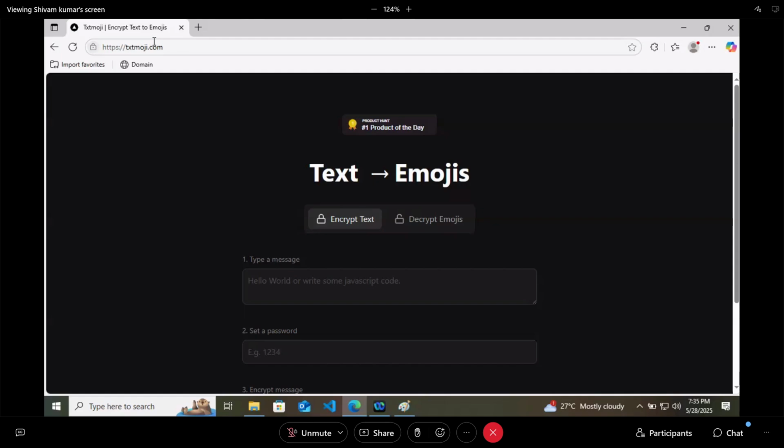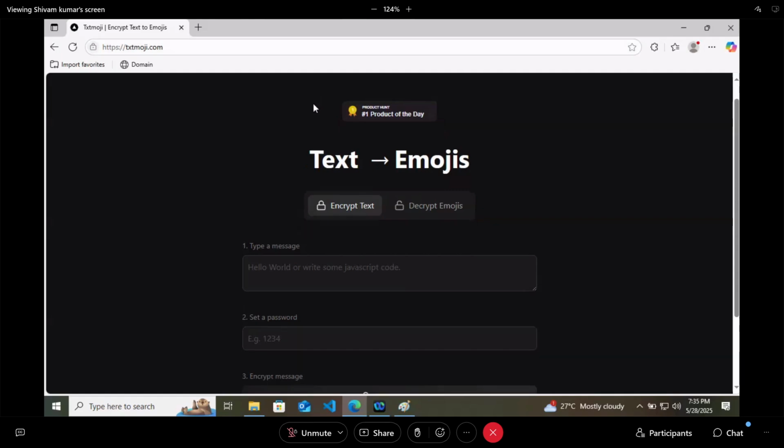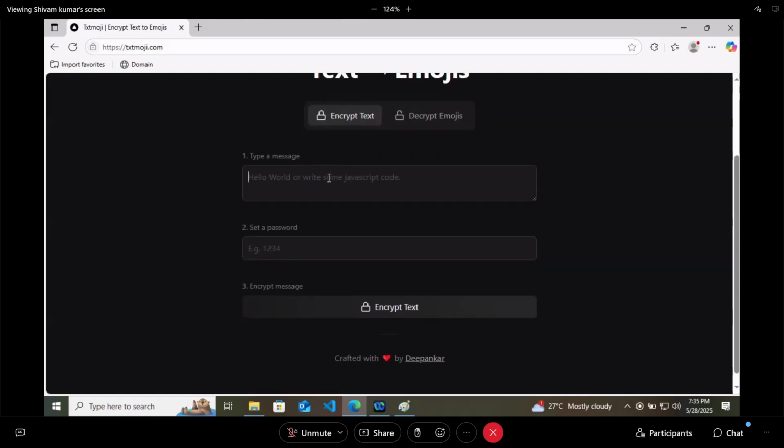Now if you want to send a protected message to someone, let's say you are sending a message on WhatsApp and you have a threat that anyone can read, so you can encrypt that message. So let's say here I will type one message, hello everyone, and I will set a password.